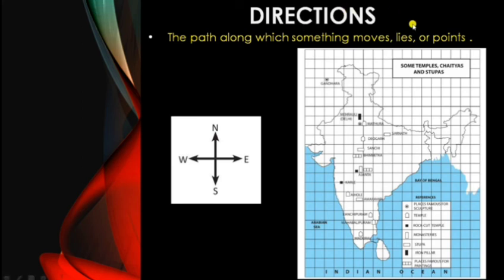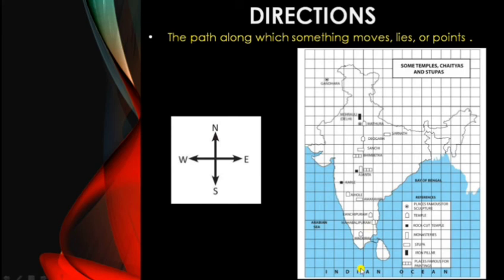If you are traveling from one place to another, you have to move towards the east, or the north, or you travel towards the western zone or the southern zone, and so on. In the same way, you can view the map. Toward the north side, you will find Jammu and Kashmir. Toward the western side, the Gujarat part is located. Toward the southern part, Chennai or Madurai is located. This way, you can identify the particular location of a place, state, or famous places.